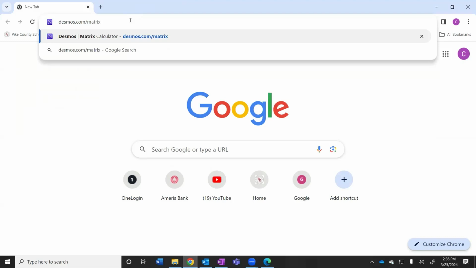You can't go to the Desmos graphing calculator and find a matrix on there. There's not one. You actually have to go to